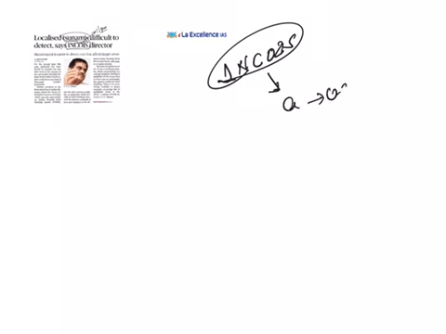What is this INCOIS? Indian National Centre for Ocean Information Services. This is an autonomous organization of the union government functioning under the Ministry of Earth Sciences, and it is a unit of the Earth System Science Organization.